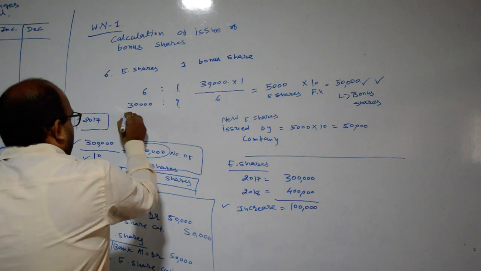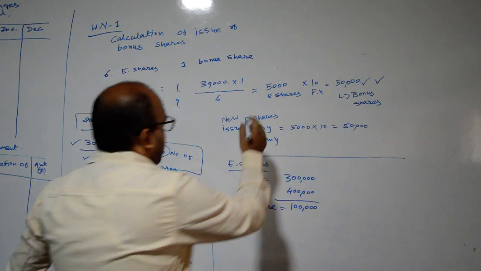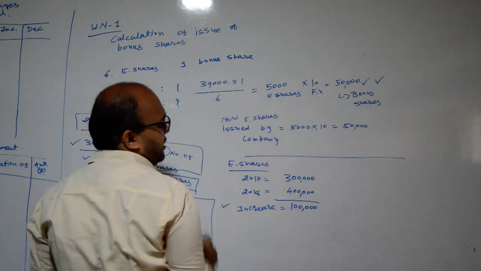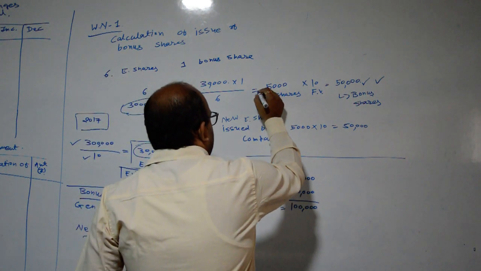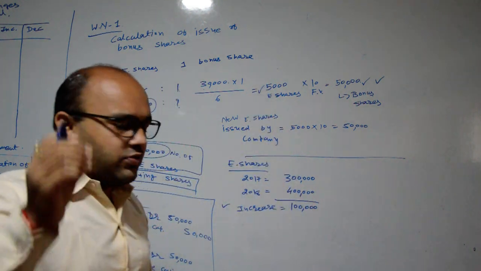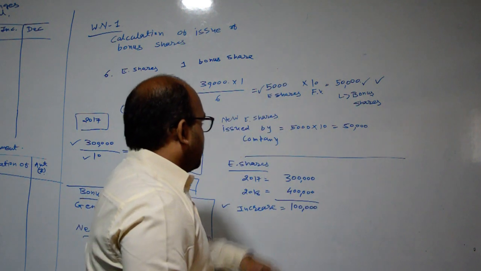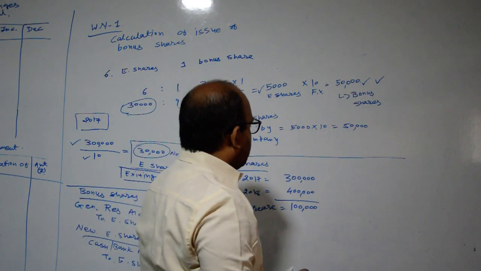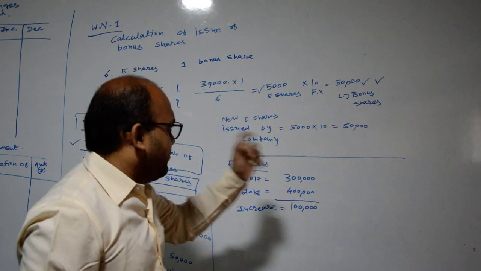So for these 30,000 shares, how much bonus shares will be issued? Bonus shares issued will be 5,000. So 5,000 bonus shares multiplied by 10 gives an amount of rupees 50,000.